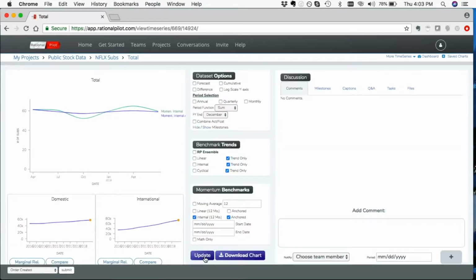So again, what you're looking at here is the blue line represents your long-term benchmark. This is your historical rate of growth. And you can see in Netflix's case, it's very stable. You can also see in the green line, this is the most recent trend. So the way we do our momentum statistics is we give you both the long-term trend, but then the more recent, say, moving trend as a comparison point. So as you can see, when you start looking at this data, things are moving pretty closely to the historical. And then there was this dip in Q3, followed by a peak at the end of Q1.